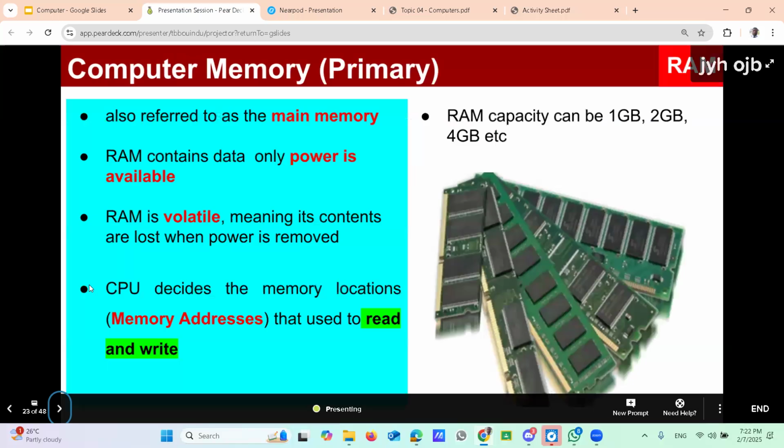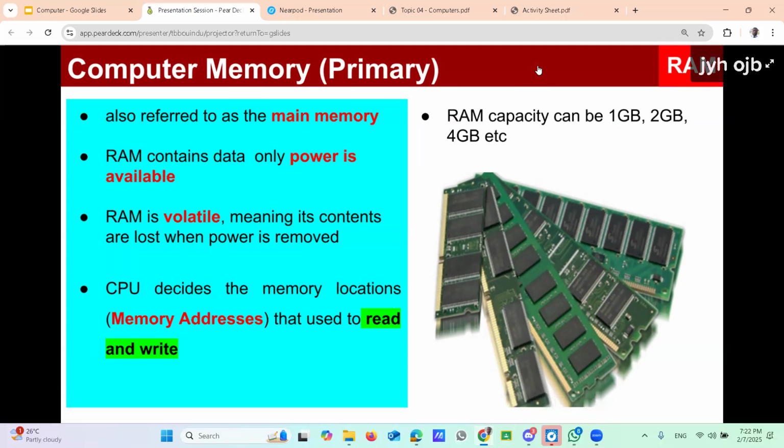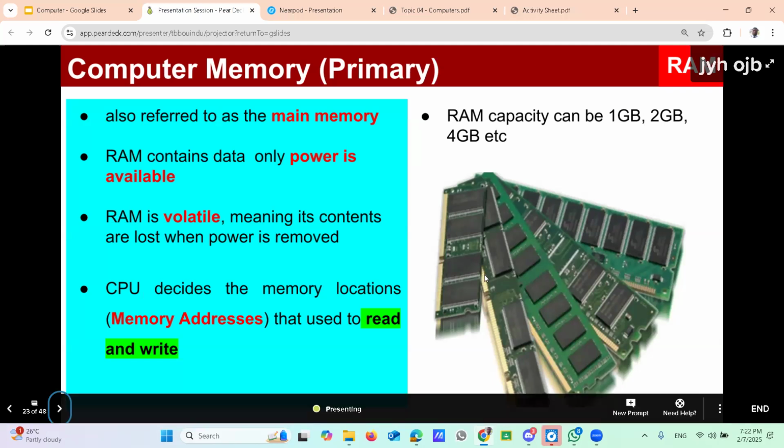Right. Then look at the slide. First memory we are going to discuss is the RAM. Under computer memory primary part, the first one we are going to discuss is the RAM. RAM stands for random access memory. Random access memory is normally available inside the computer in the form of cards. This picture gives the idea about the form of the RAM available as cards.